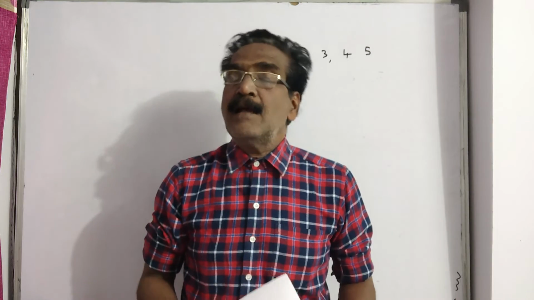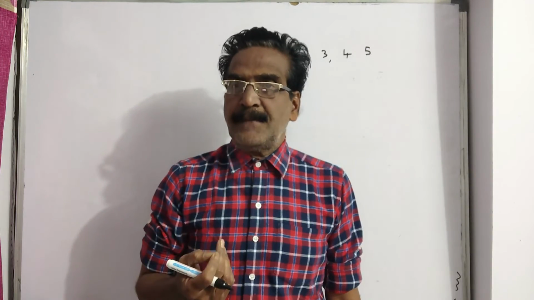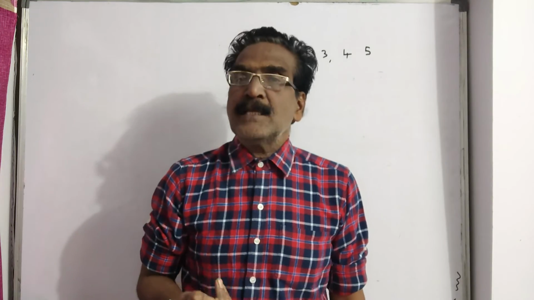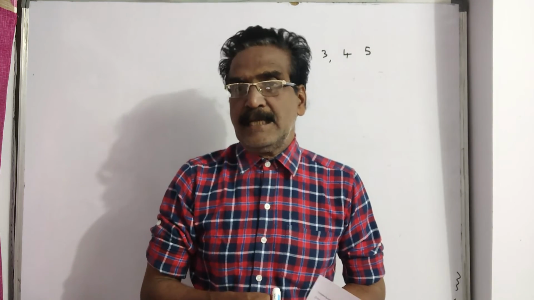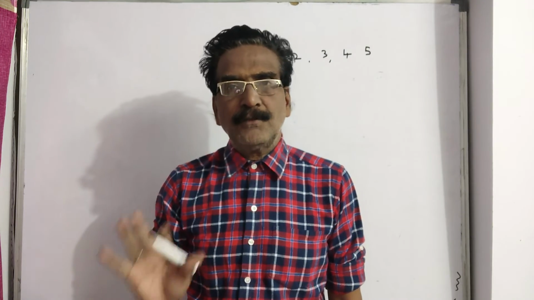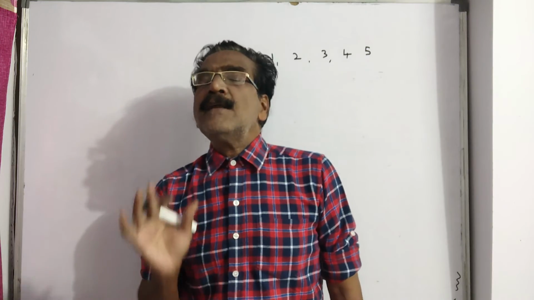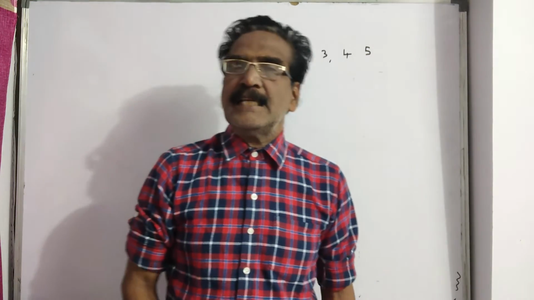In the same way, drawing a heart card, a diamond card, a spade card, or a club card are equally likely, and these four have equal chances of happening. All are 13 by 52, 13 by 52, 13 by 52, 13 by 52. So if events have equal chances of happening, then the events can be treated as equally likely events.